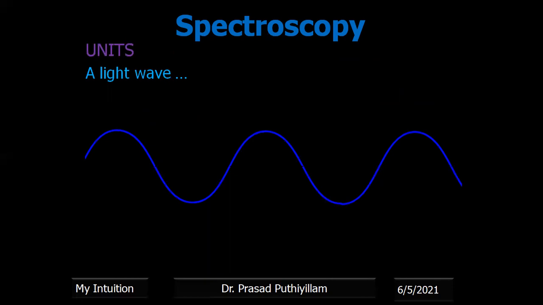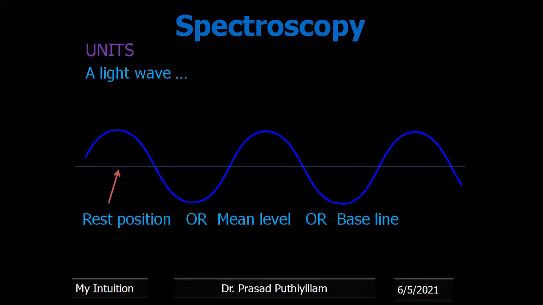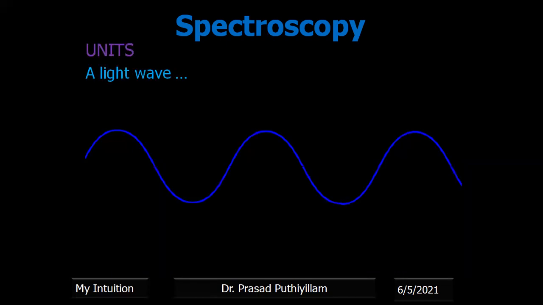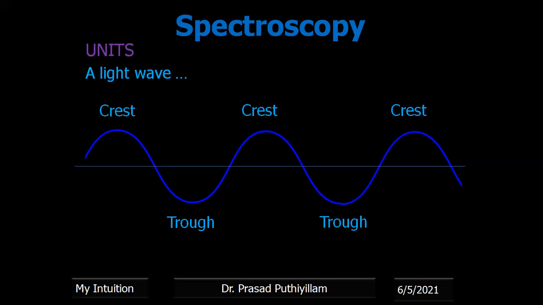Therefore, if I draw a light wave, we draw a wave like this. This is the wave nature. This particular line represents a resting position, or we can call it the mean level, or even a baseline. Above that baseline there is some wave, as well as below it. The portion above is called the crest, and the portion below is called the trough. The direction of propagation of the wave is to the right.